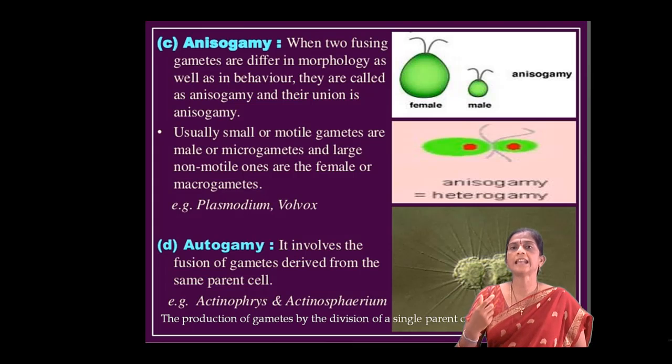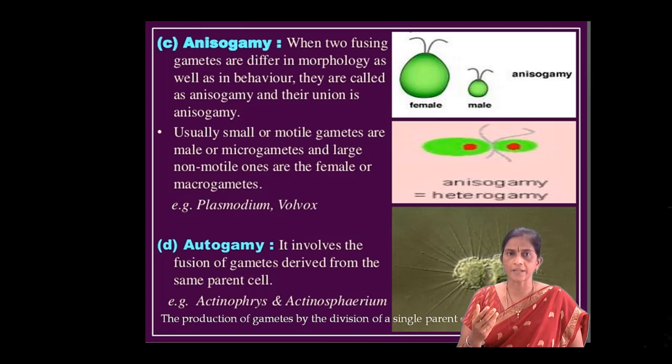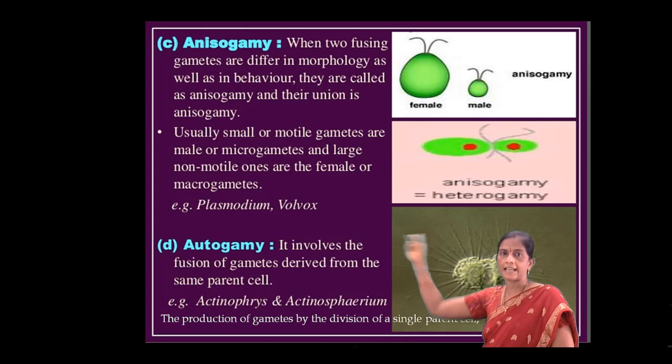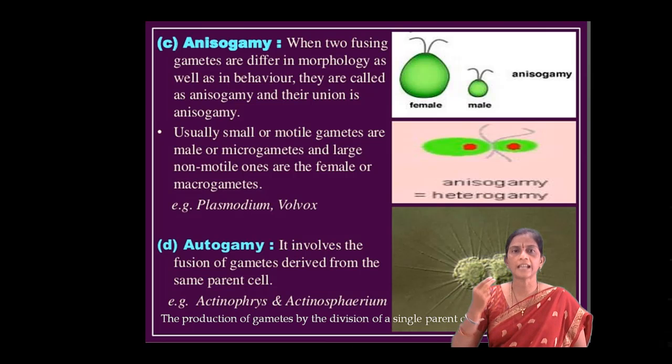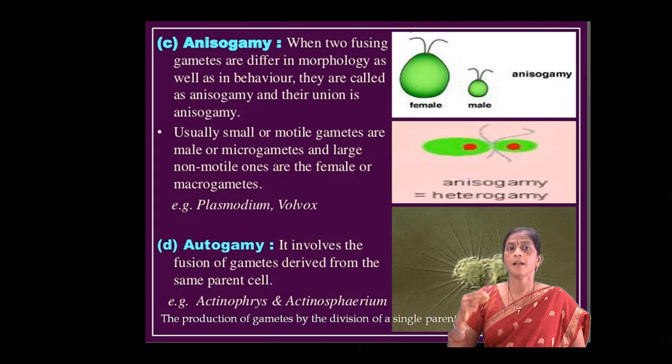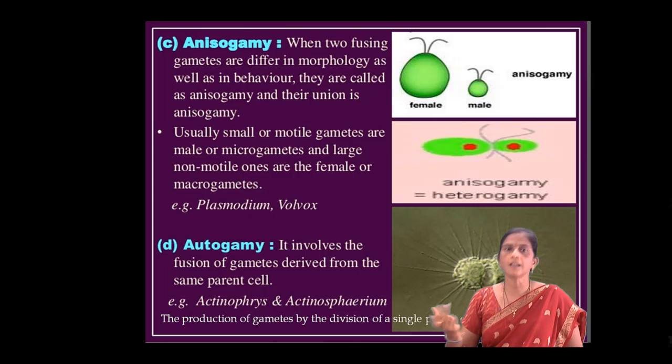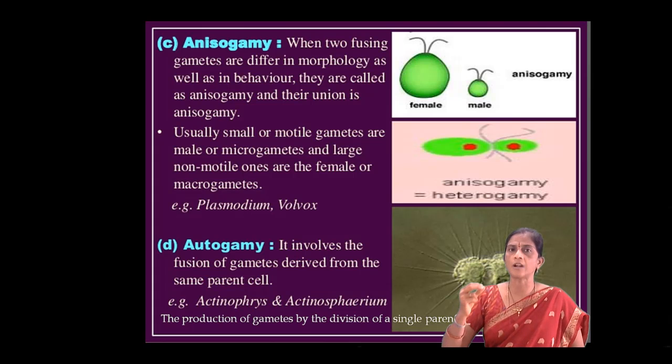Next, coming to the anisogamy. Anisogamy means when the two fusing gametes are different in morphology as well as behavior, they are called as anisogamy, and their union is called as anisogamy. Here you can see female-male anisogamy. Usually small motile gametes are male, or microgametes, and large non-motile ones are the female or macrogametes. They fuse together, that is called as anisogamy. Example is Plasmodium. It is also called as heterogamy.